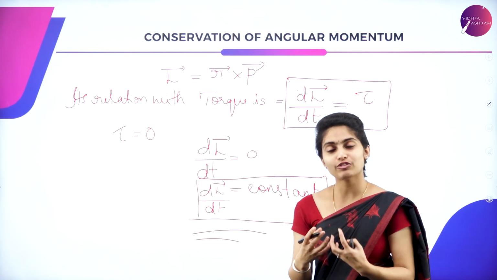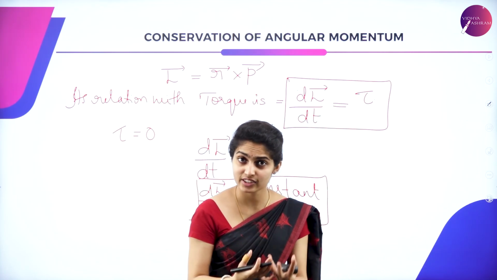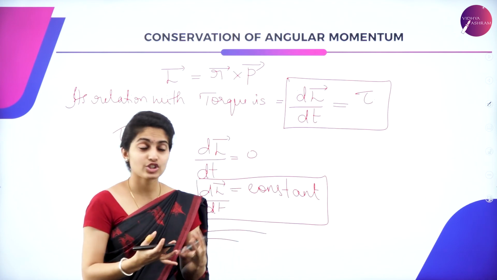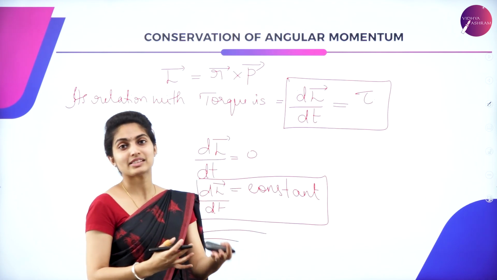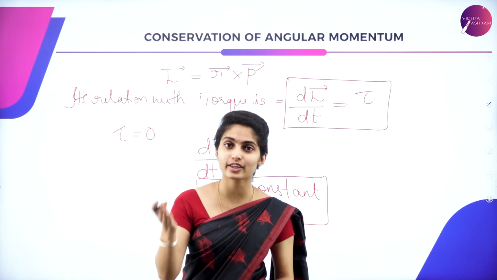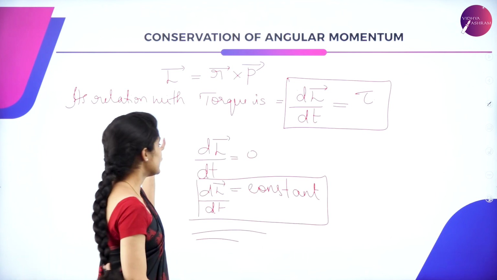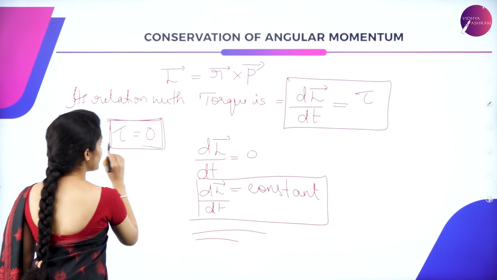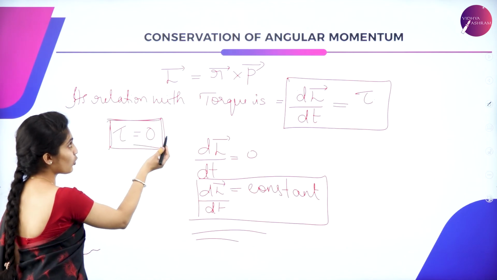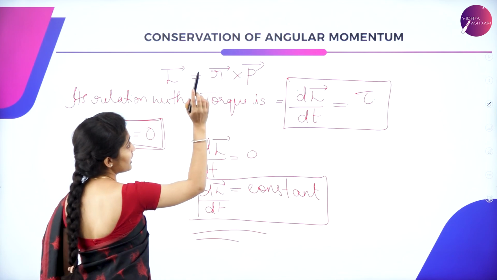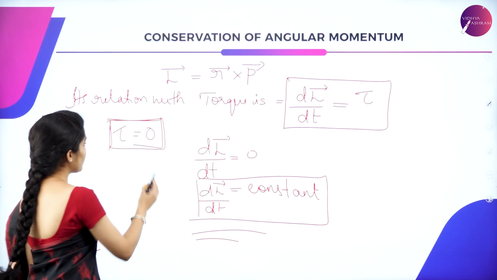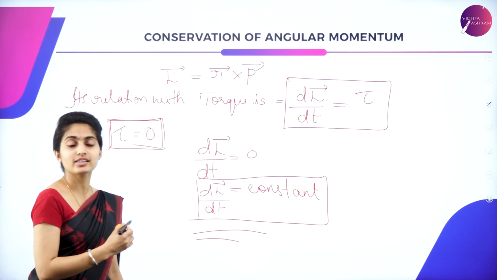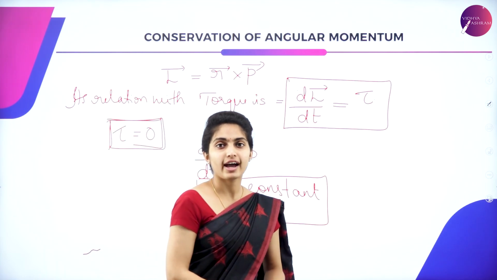So give the conservation of angular momentum. If they ask you, you can just say that the angular momentum of the system is conserved when the torque acting on the system is 0. You can just remember this equation, tau is 0, that is torque is 0. When can you say the system has conserved angular momentum? When the torque is 0. That is all about the conservation of angular momentum.